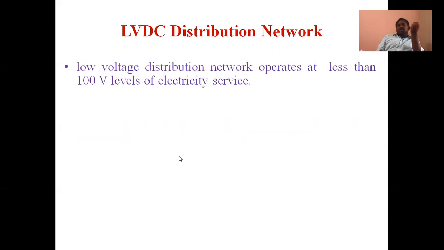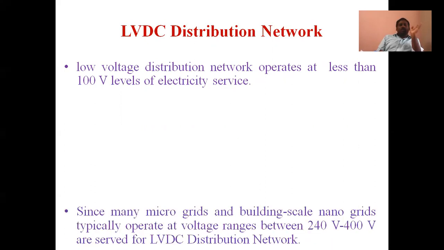That is from solar and wind generating systems in a small scale manner, and some free energy sources like that. Low voltage distribution network operates at less than 100 volts level of electricity service. And also 230 volts, no problem.